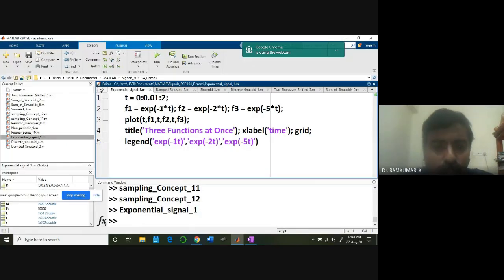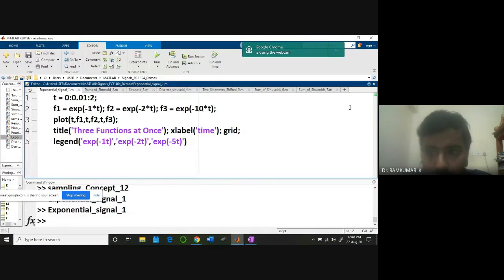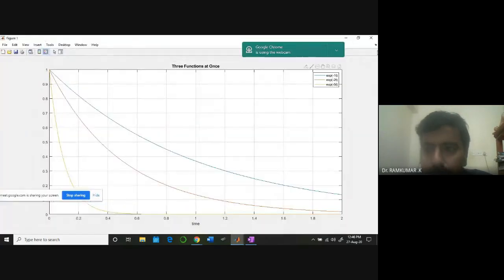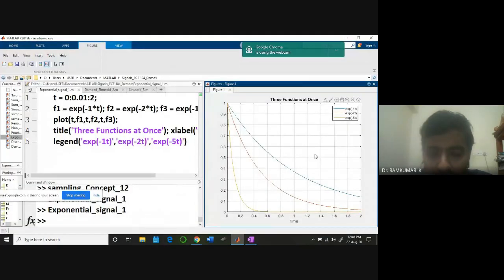Now using this code, you can vary the exponential values. For example, I can put -10t and study the response immediately. Maybe I will take this out. I dock the figure, so I get the figure here immediately.